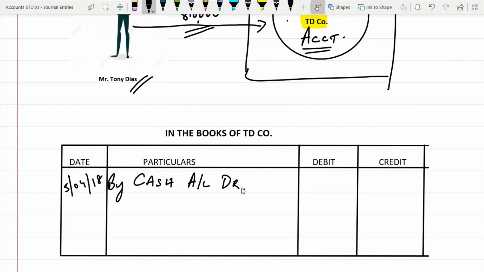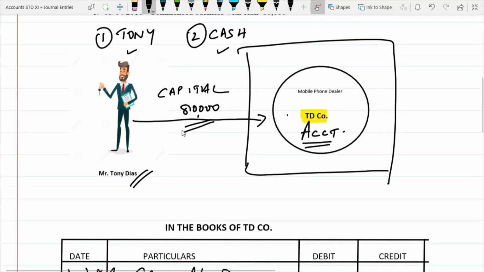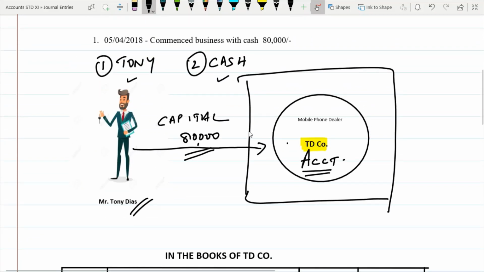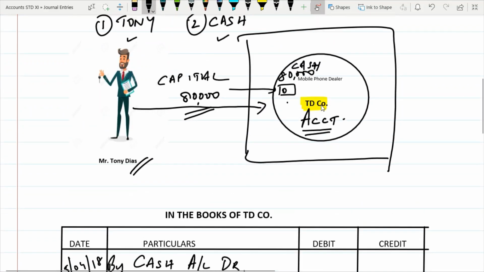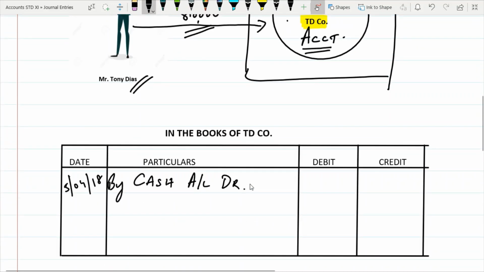debit. Now understand why I have written cash account debit. Cash in this case is coming inside the business. Say there is a cash drawer here. Say there was 100 rupees, or say there is 0 rupees. Now 80,000 is coming inside this cash drawer. That means from 0 rupees, the cash drawer is going to become 80,000. So 80,000 rupees cash has come inside the company. Therefore, cash in this case is debit. Why? Because cash is a real account, and for a real account, debit what comes in. So cash is coming inside the business, correct? So it is debit 80,000 rupees.